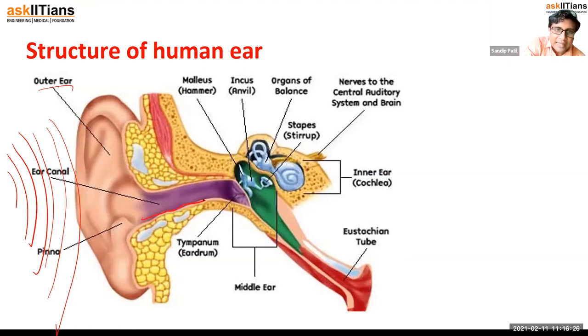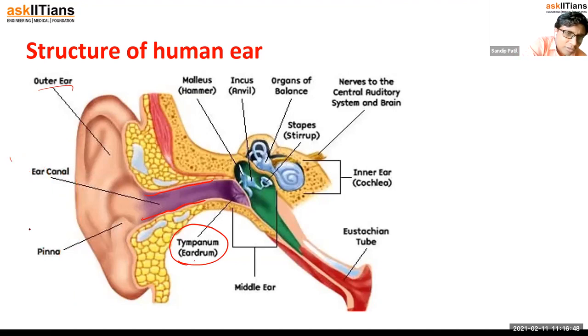Now this part is called the ear canal. Water canal you must have heard, right? So it is similar to that, ear canal. And it is just the passage, we can say, so that the vibrations can pass. Okay, and it reaches the eardrum, right? Also remember this part is called the pinna. This part is called the pinna, the outer part, where the ear canal starts, we can say. And this part here is called the eardrum or tympanum, right?